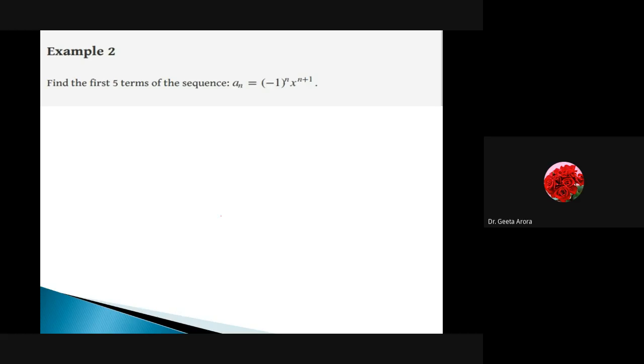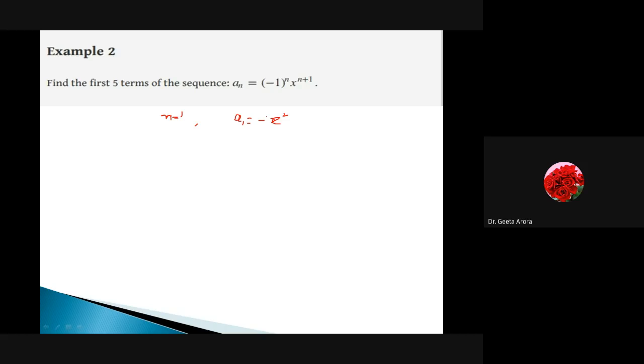If I take the value of n as 1, it will give me a1. a1 means minus 1 raised to power 1, so it will give me a negative answer, minus. And then we have x raised to power n plus 1. Means for n is equal to 1, a1 is equal to minus x raised to power 2. Correct? Orally also you can do it.